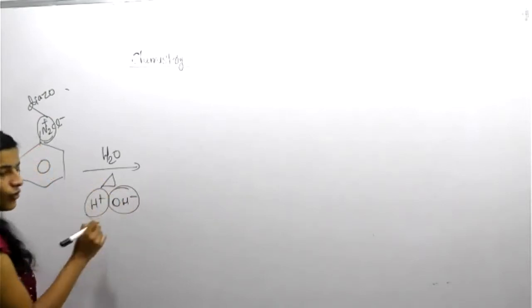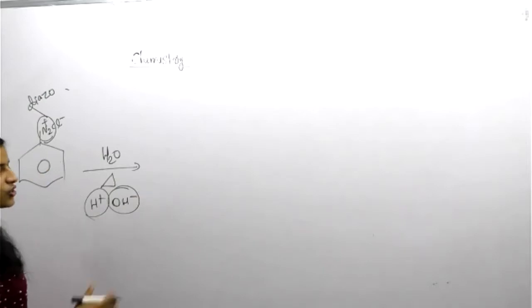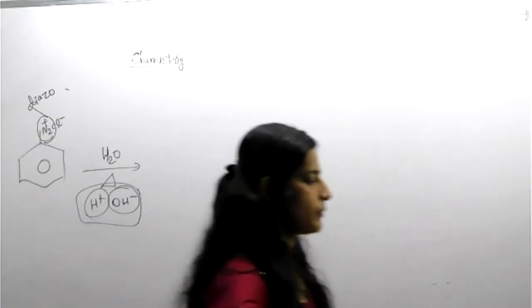Now water is splitting into H plus and OH minus, so definitely the OH minus group is there. Can you predict the product then? We already discussed these things, students. Revision is important. Can you?